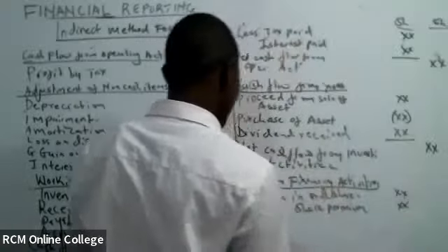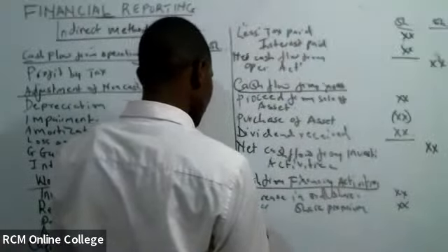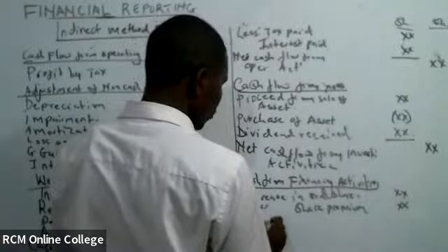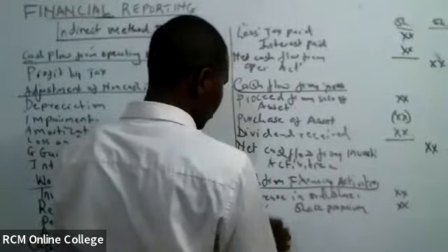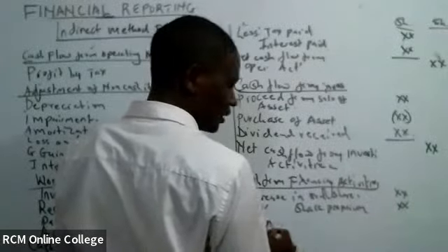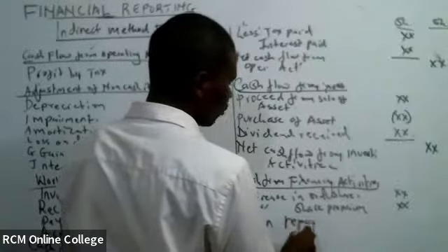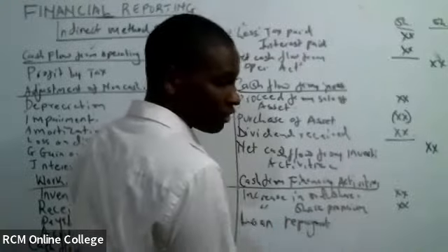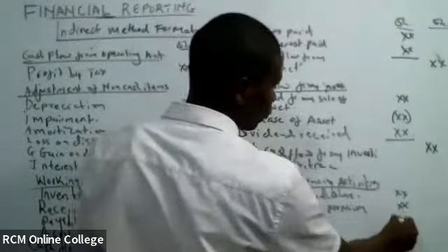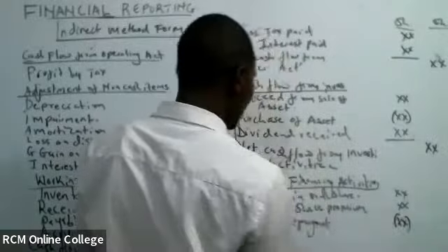Loan repayment. By the way, when we repay loan, inflow or outflow? Hiyo ni inflow ama ni outflow kwa kampuni?